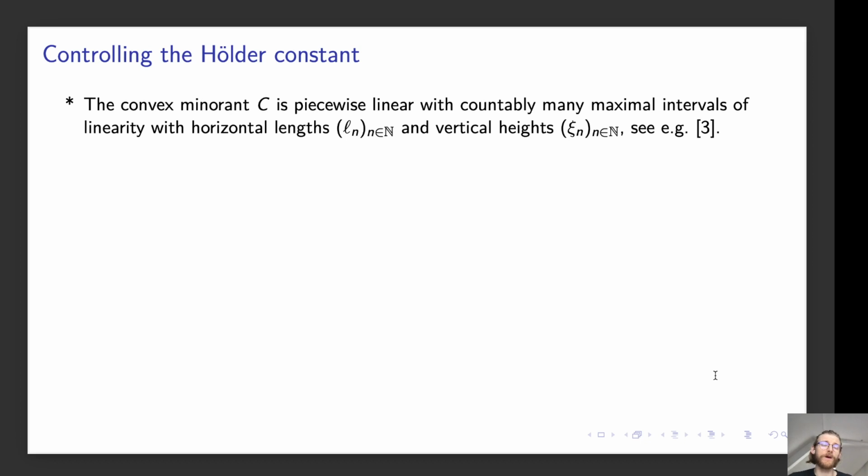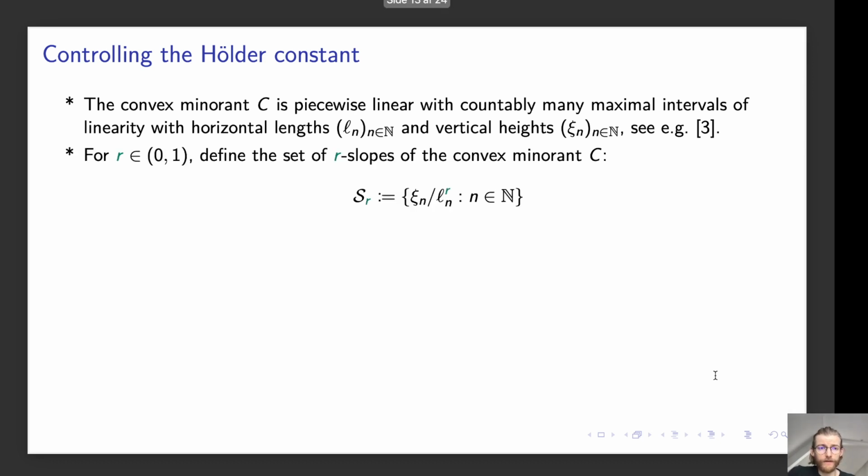So how do we control the Hölder constant to show that we actually have Hölder continuity? Recall that the convex minorant C is a piecewise linear function with countably many maximal intervals of linearity, with horizontal lengths ℓ_n and vertical heights ξ_n. We denote the set of r-slopes of the convex minorant by ξ_n divided by ℓ_n to the power r.